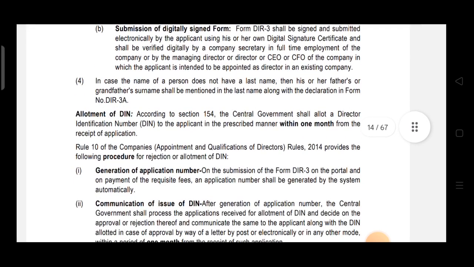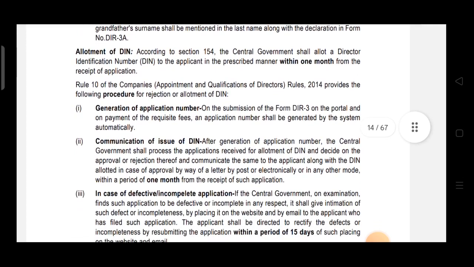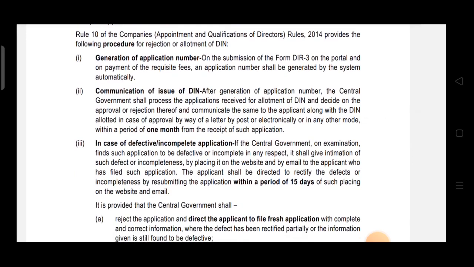Then in case a person does not have a last name, then his or her father's or grandfather's name will be used as surname in the last name, along with the declaration required in that case in form DIR 3A. Clear? Now DIN will be allotted within 1 month from the receipt of application. In rule 10 it was given that DIR 3 is to be submitted. The entire procedure was given. On submission of DIR 3, an application number is generated, then it is processed, then the central government decides whether to allot or reject.